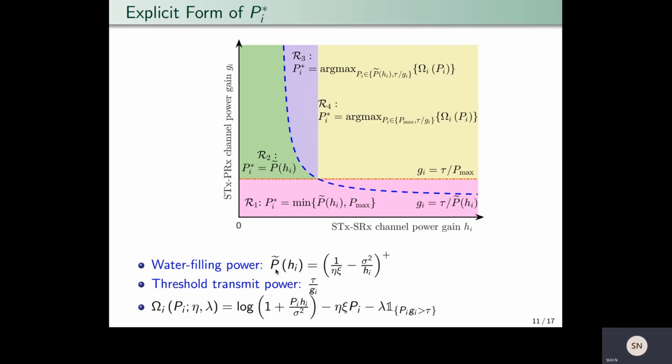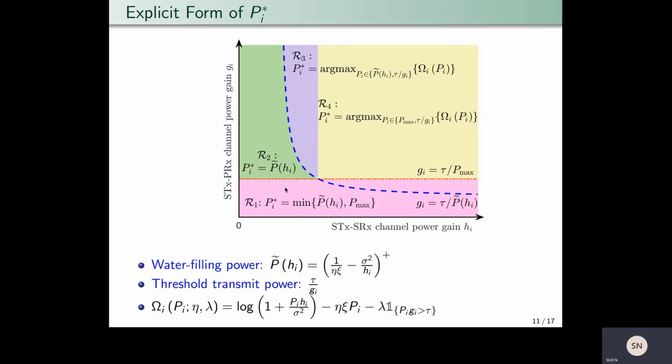Here, the water filling power is the power that maximizes the reward function when the interference outage constraint is inactive, that is, when lambda is 0. Now, the threshold transmit power is such that when any antenna i transmits with a power greater than this threshold power, it will induce an interference outage at the primary receiver.